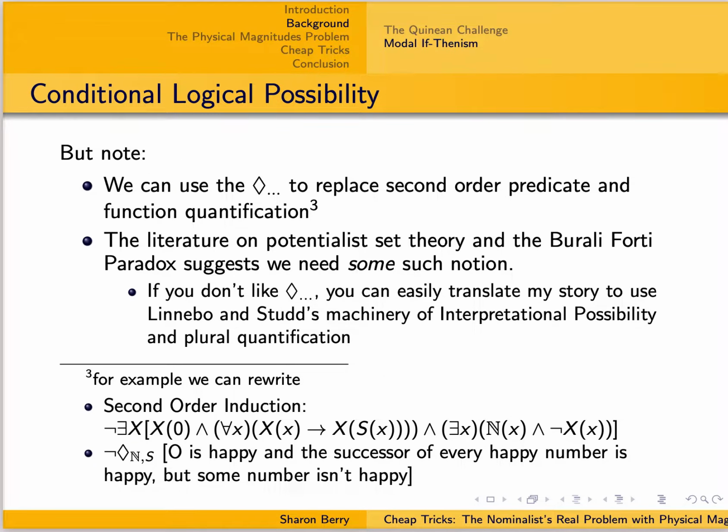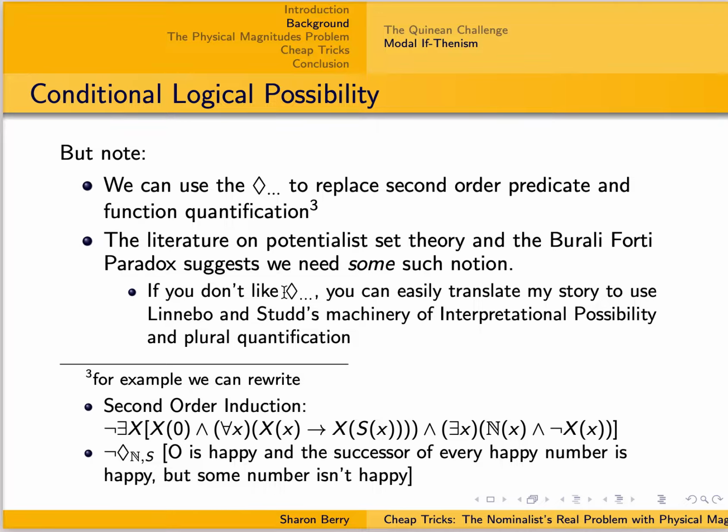You can't say much more about it here, but note that we can use this operator to replace second-order predicate and function quantification in, for example, describing the mathematical structures the Platonist believes in, and that the literature on potentialist set theory and the Burali-Forti paradox suggests we want to have some such notion.